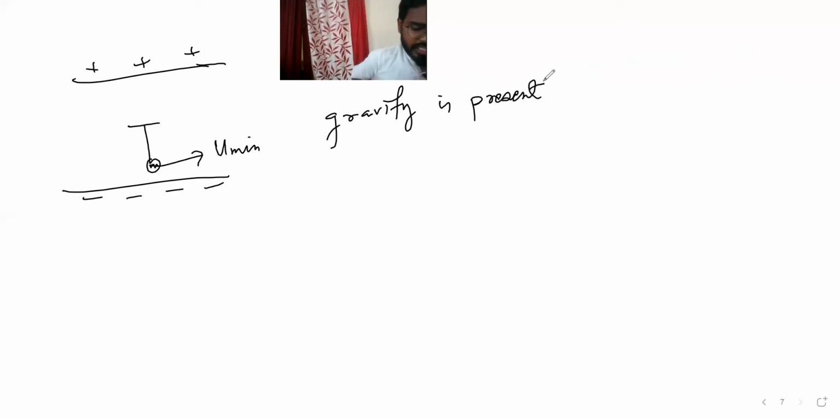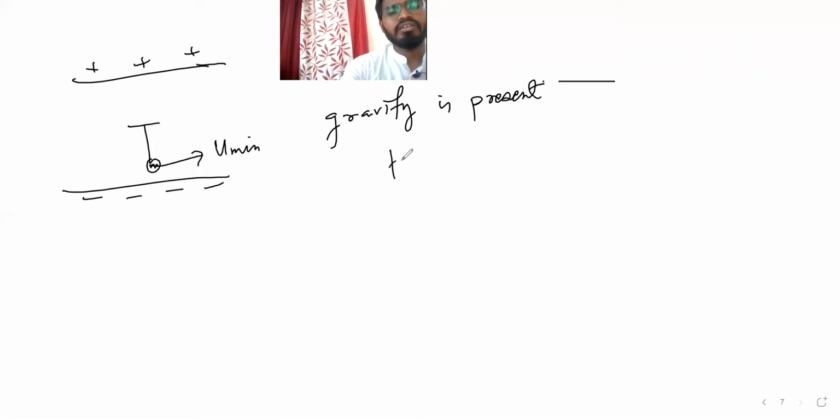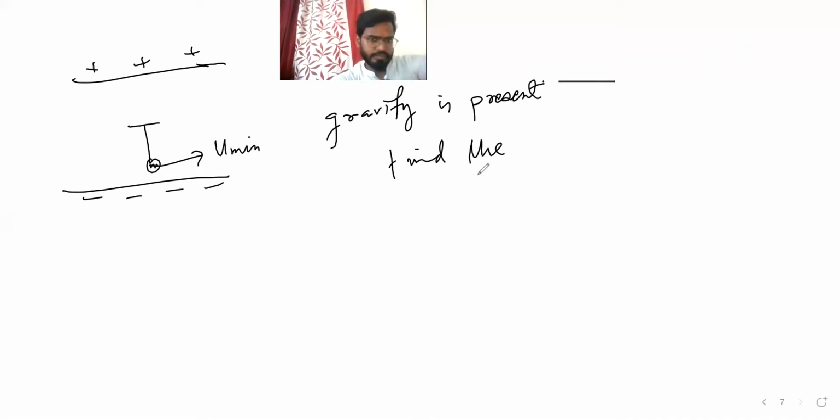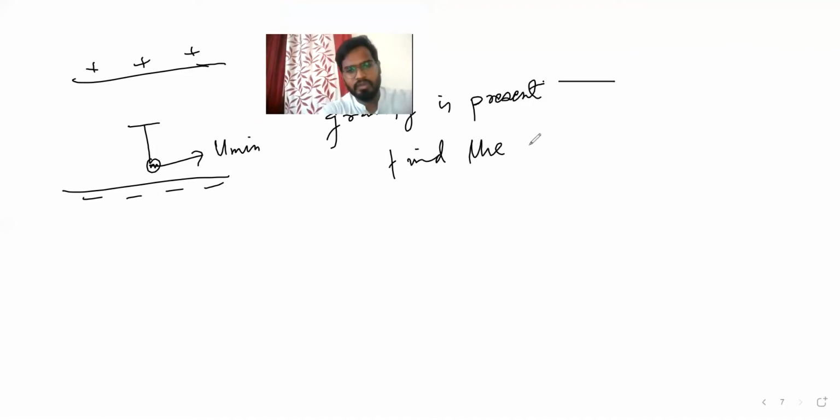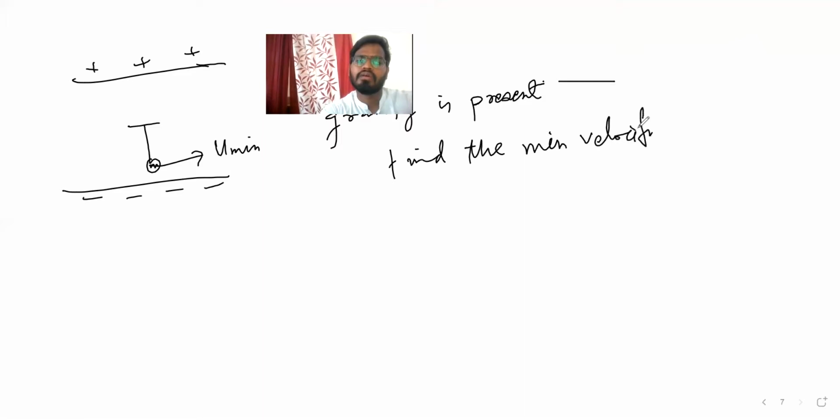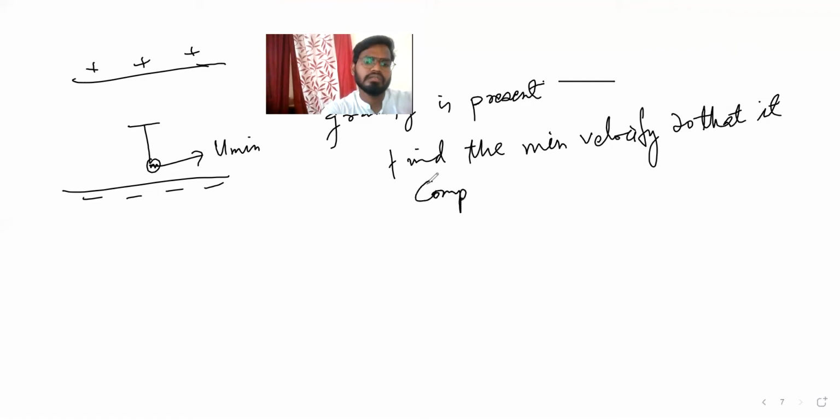So now they are asking find u minimum so that plus q completes the whole circle. Find the minimum velocity so that it completes the circle.